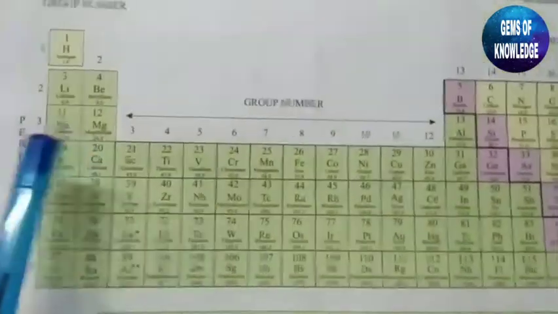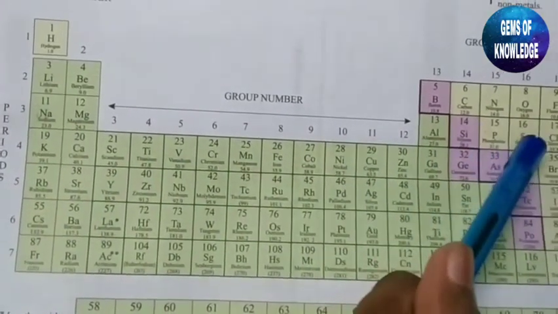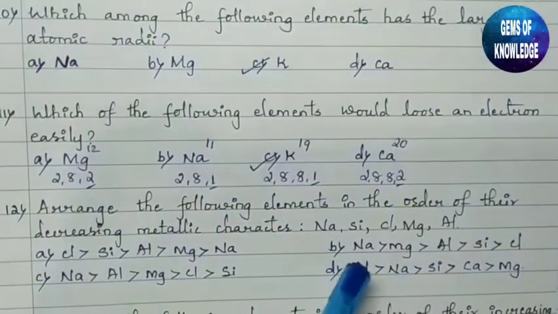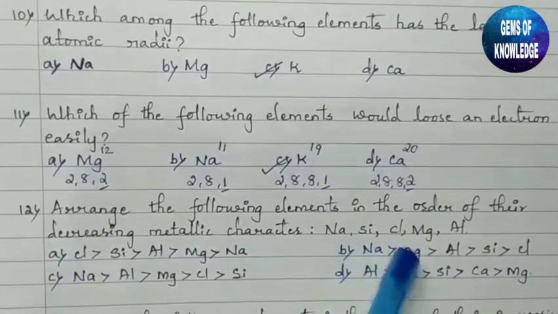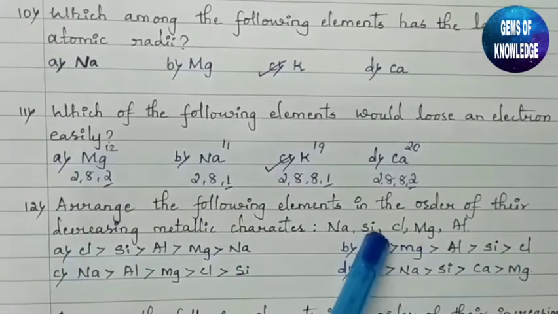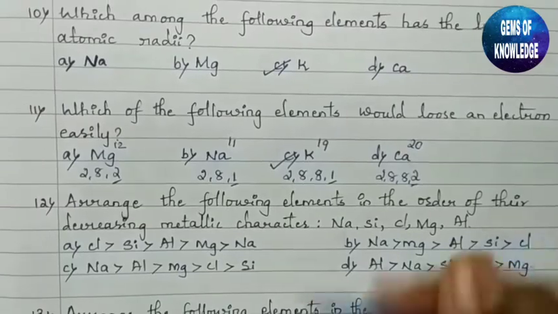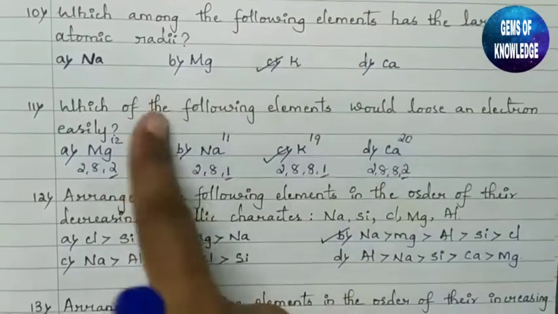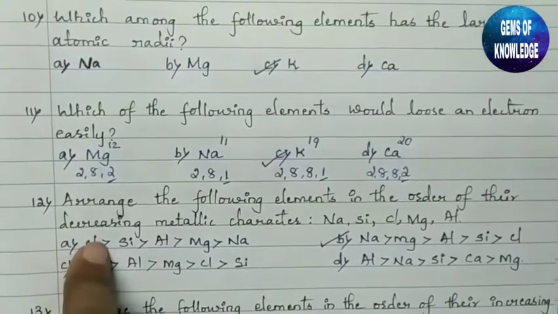Here you can see the question given: Na, Mg, Al, silicon, phosphorus, sulfur and chlorine. So only these were the atoms present in the question. The first one will be Na, because it has a very small atomic number. Then magnesium, with atomic number 12, then this is 13, this is 14, and this is 17. So the correct answer is like this. When we move from lesser to higher atomic number, the metallic character will be decreasing.